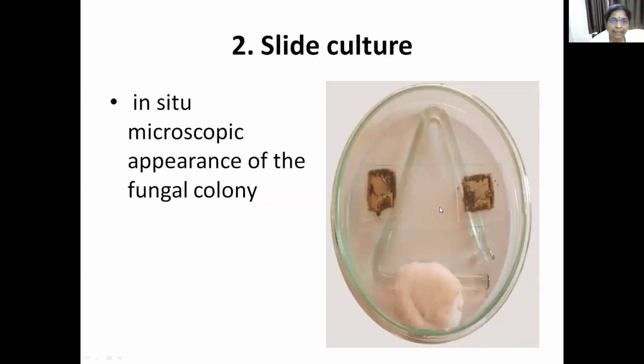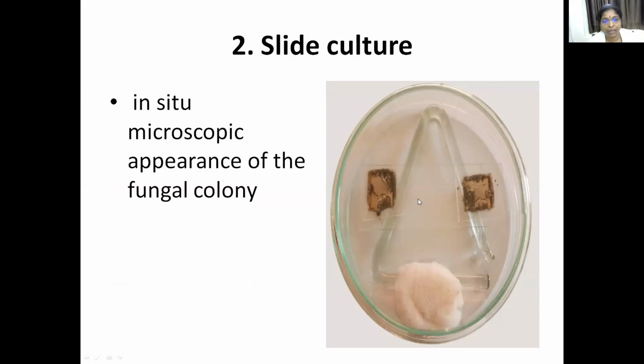So in order to avoid the damage caused by teasing, you go for a better method called the slide culture method. It takes a lot of time with a tedious procedure, but gives a good morphology of the fungus. What is required? A glass petri plate, a glass rod, a clean glass slide, cover slips, and 2 agar blocks.